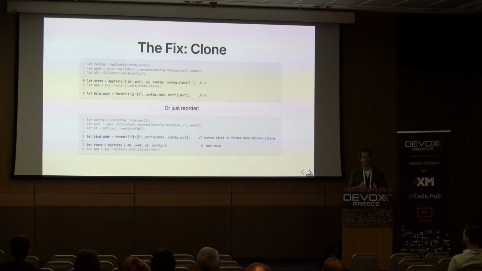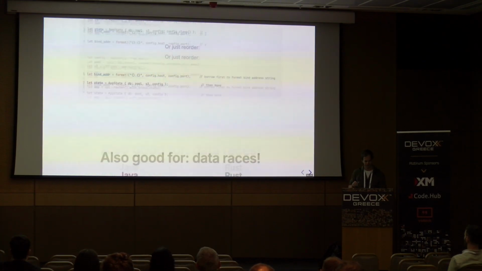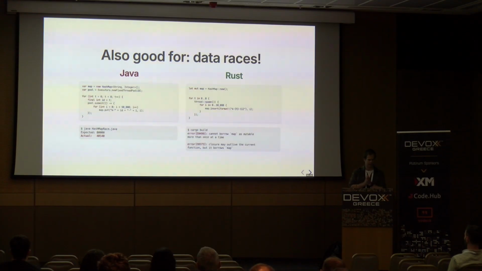The advantage is that the compiler knows exactly when this value is going out of scope, and it can definitively free it there for you in the emitted executable without any other mechanism at runtime. And it's also good for data races. So imagine we have 8 threads that are trying to write items into a hash map. If we do that in Java, most of us probably realize hash map is not thread safe. You should not do this thing that I've written on the left-hand side.